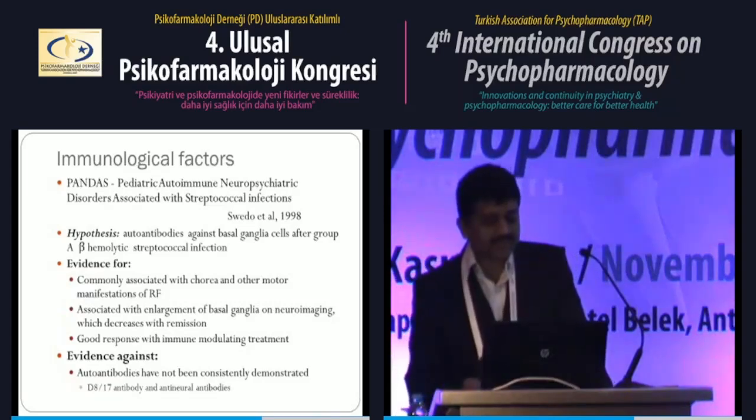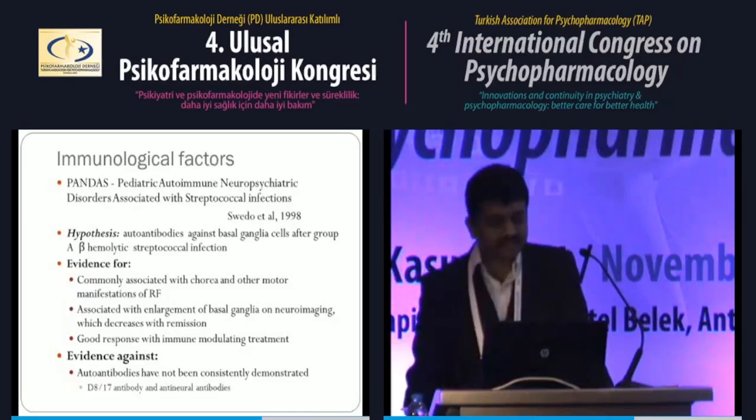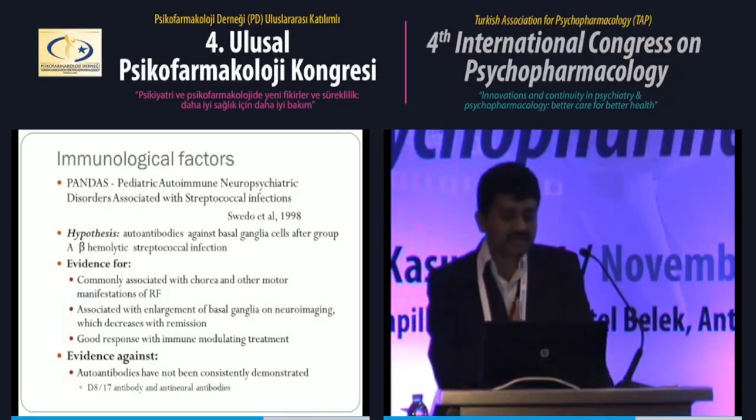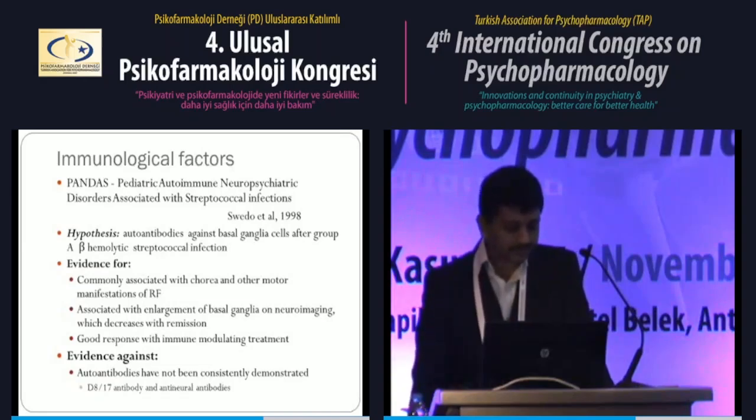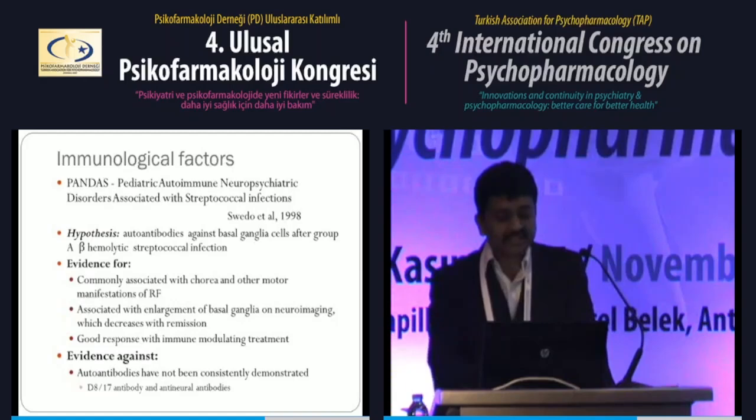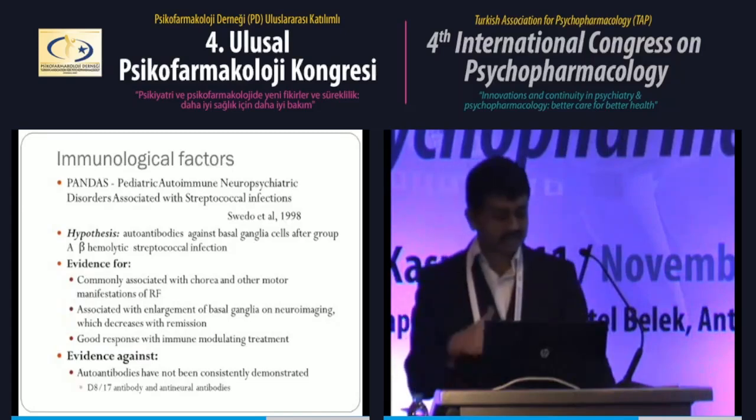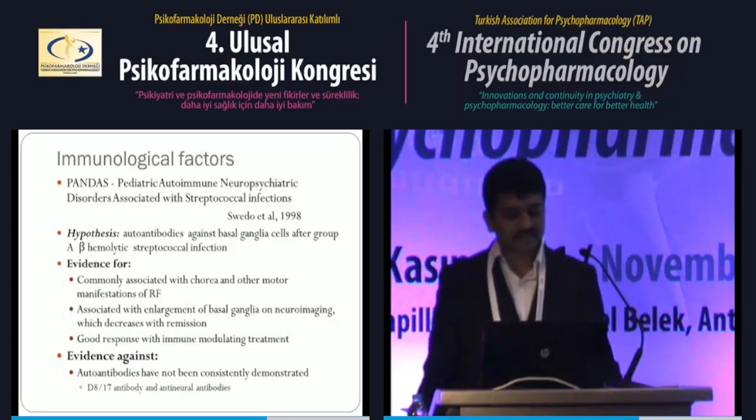Another important factor is that some immune modulating treatments like plasmapheresis have been shown to have some response in PANDAS. But the direct finding of autoantibodies against the basal ganglia has not yet been consistently replicated. So this still remains a hypothesis.